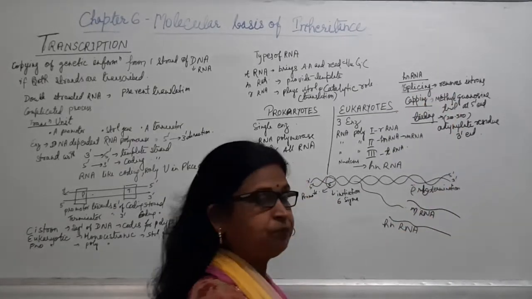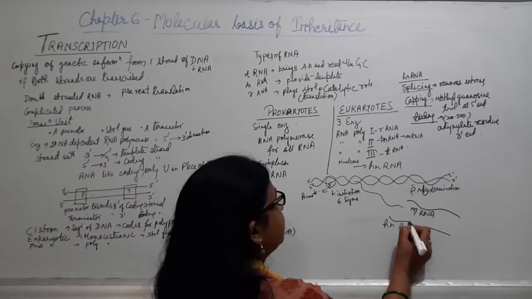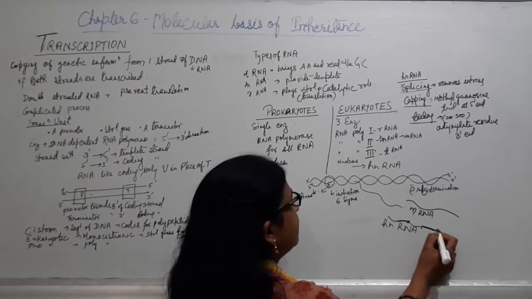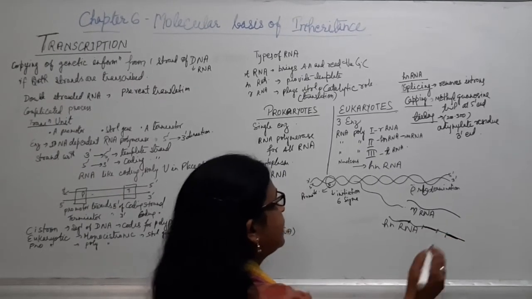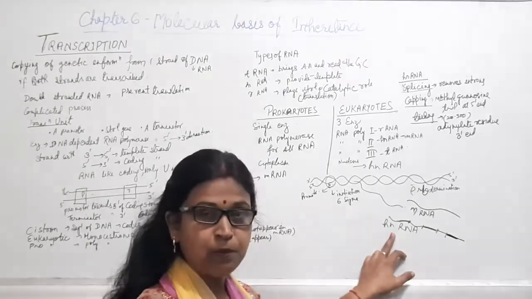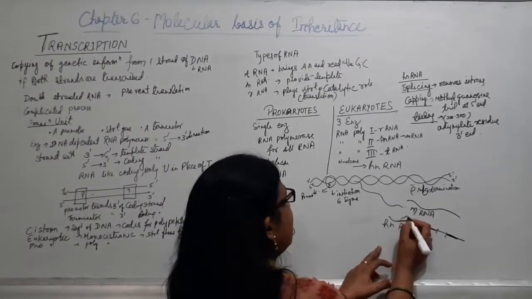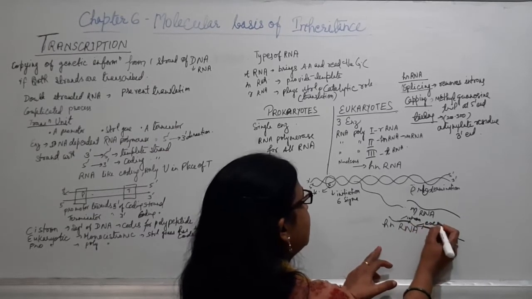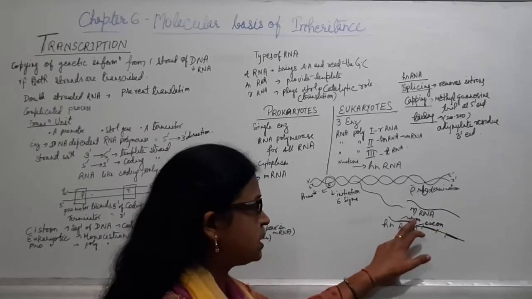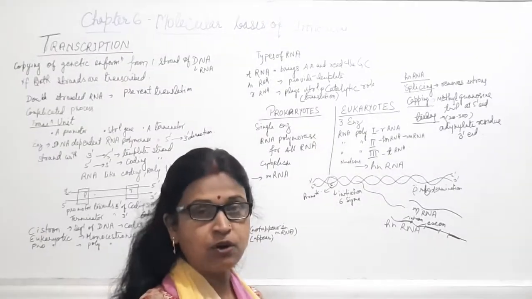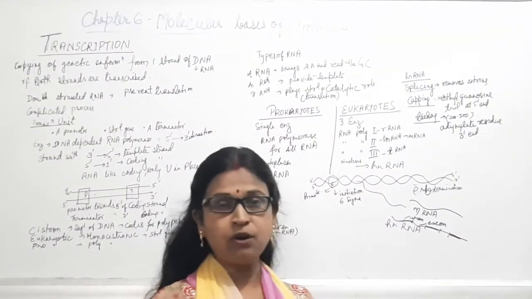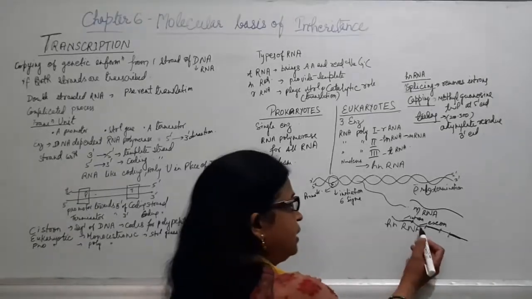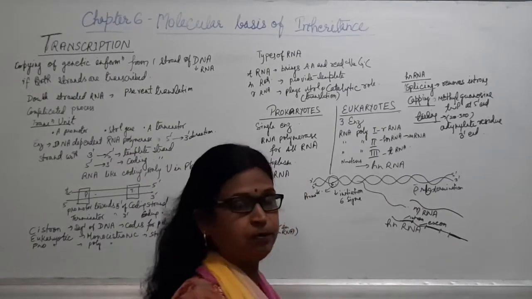Now what is splicing? When the hnRNA is formed, it has both types of sequence, intron as well as exon, that we have already discussed. Introns are those sequences which do not appear in the mRNA, which are not coding, which are not utilized in the process of translation, and the exons are utilized for that purpose.